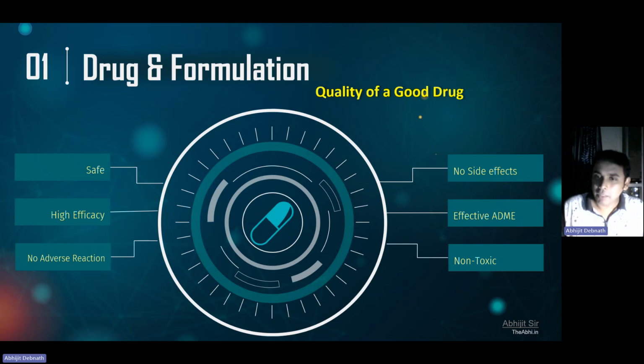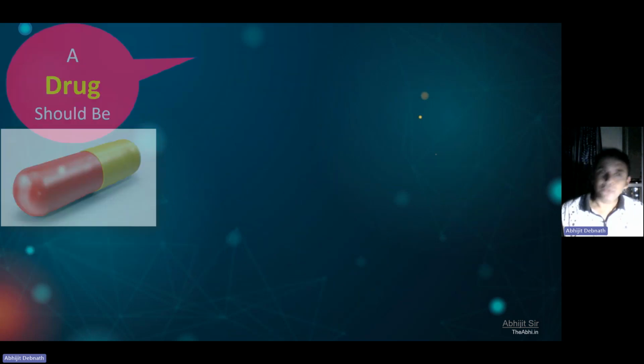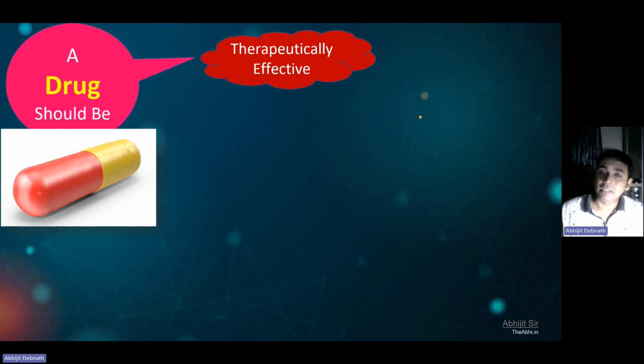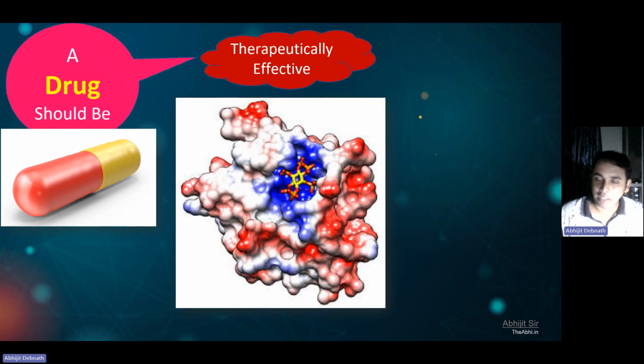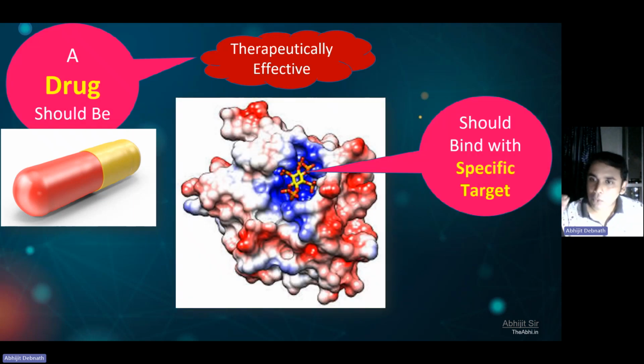And it should be non-toxic. Apart from this, a drug should be therapeutically effective, and it should bind with the specific target. All of you are aware that in our body there are more than 20,000 different types of proteins, and the concept we are currently following is called one drug, one target.